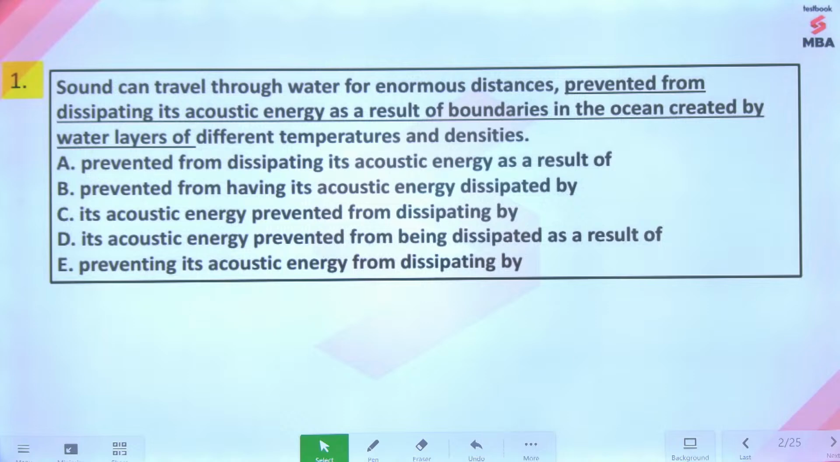Come on, guys. Question on your screen. First one. Tell me which would be a right replacement of the underlined part.